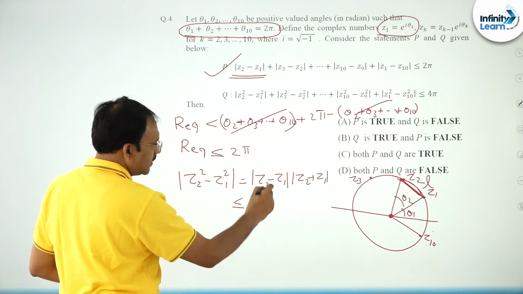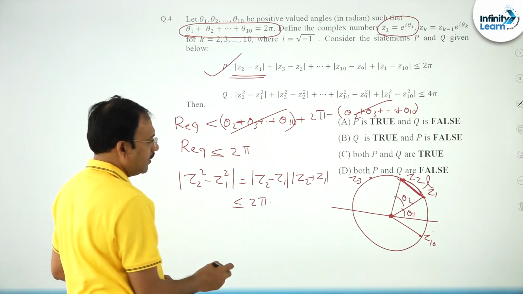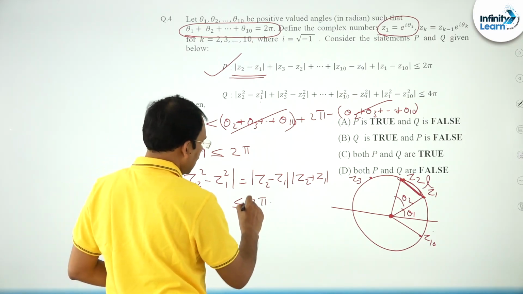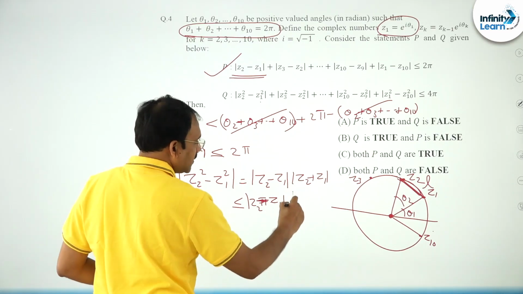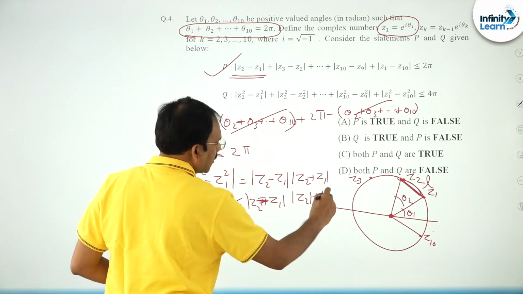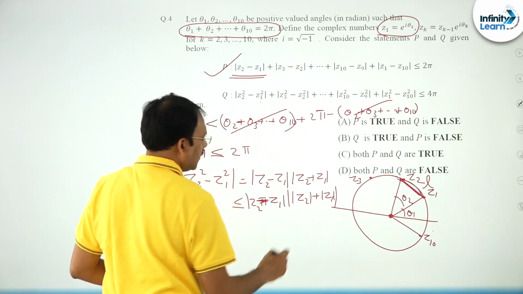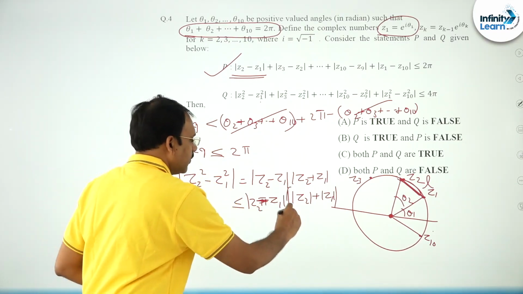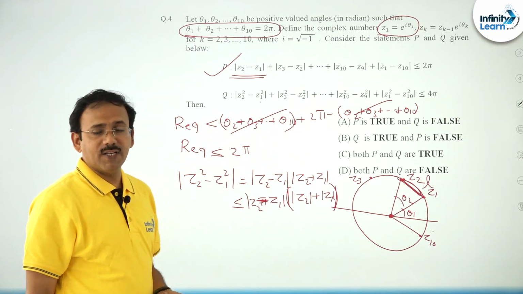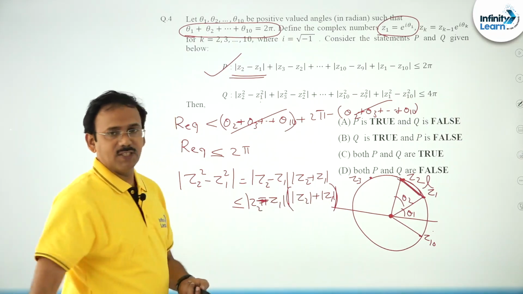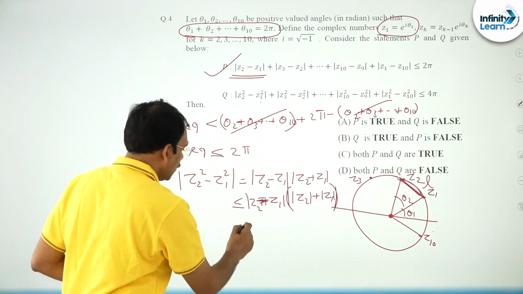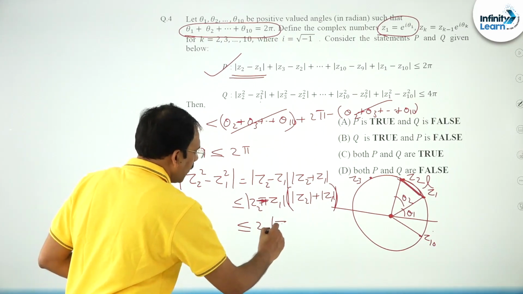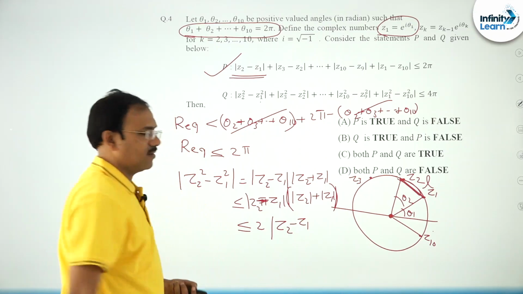So, this is less than or equal to mod Z2 minus Z1 times mod Z2 plus mod Z1, because we know mod Z1 plus Z2 is less than or equal to mod Z1 plus mod Z2. You know each of them has modulus 1, so this is 2. So, this is less than or equal to 2 mod Z2 minus Z1.